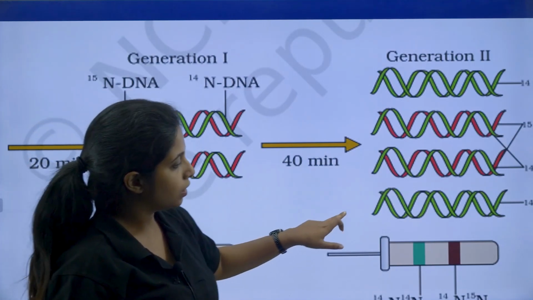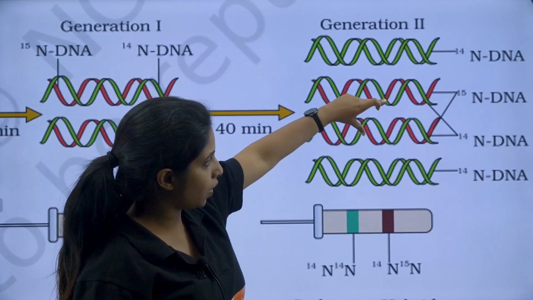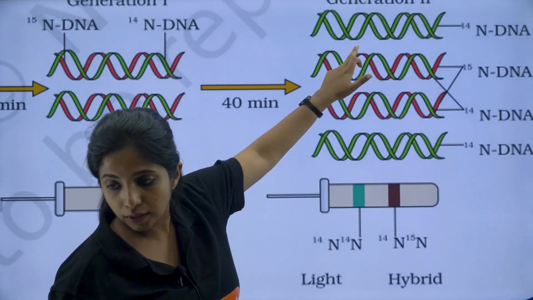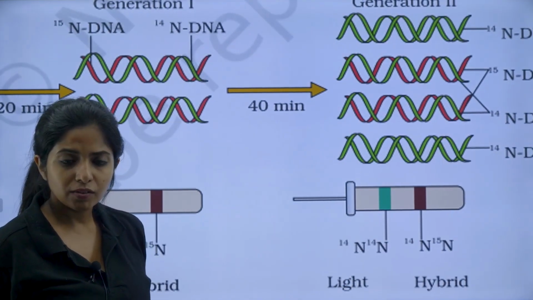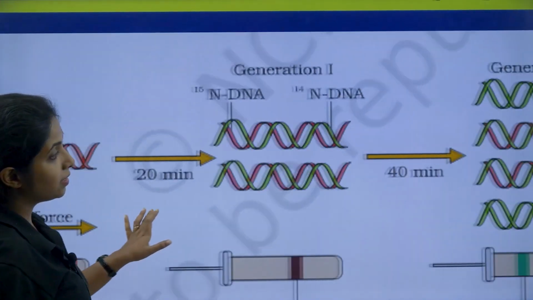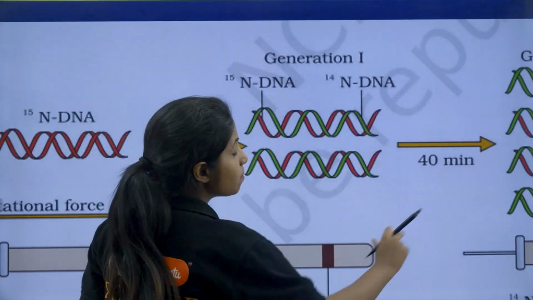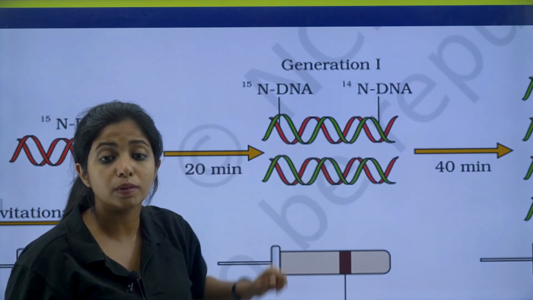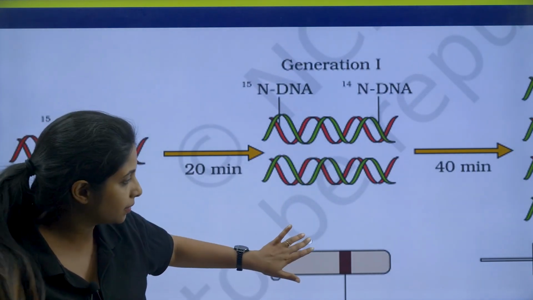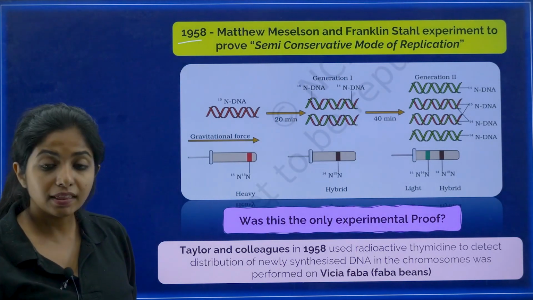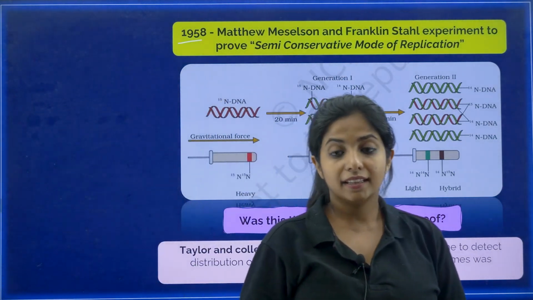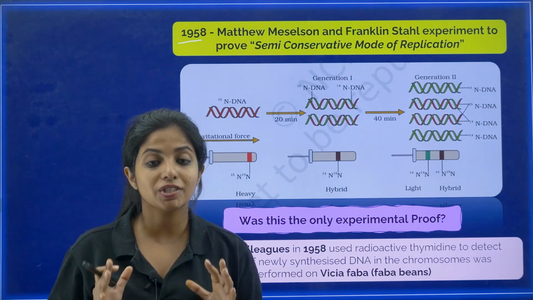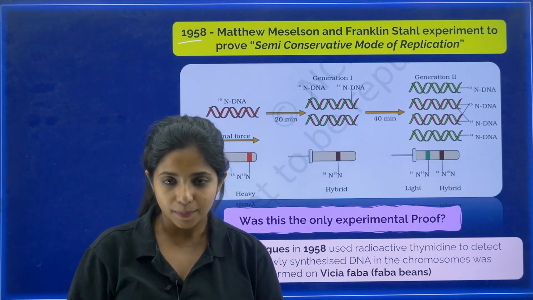Again what he found? He found that two of them were hybrids and one was coming in the light portion, that is this, and this one was coming in the light region. So what do you conclude from this? You could see these different patterns. Why, my dear children? Because only one parental strand is being conserved and there is another strand that is being added up over here. You get it? And this is how they said that DNA basically has one parental strand and there's a new strand being added, and this proved the semi-conservative mode of DNA replication.